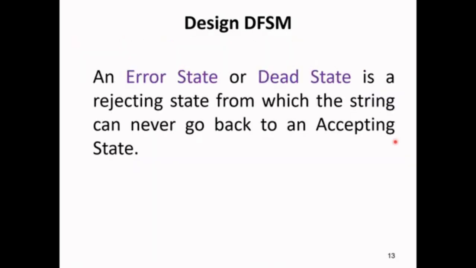As we discussed, an error state or a trap state or a dead state is a rejecting state from which the string can never go back to an accepting state. So in this lecture, we discussed the definition of DFSM. We designed 3 simple DFSMs. We'll discuss some more designs of DFSM in the next lecture. Thank you.